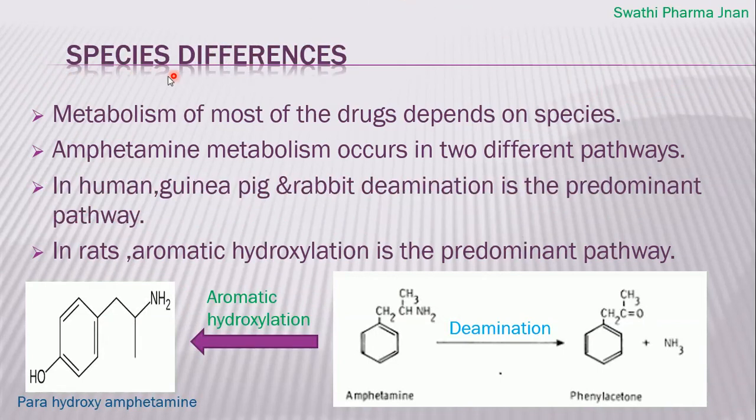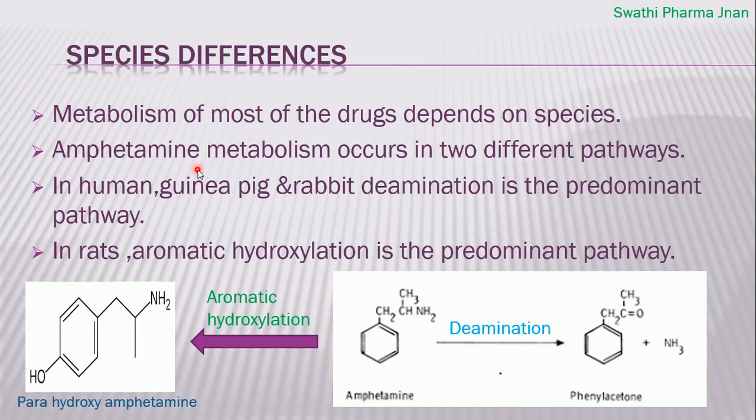Next factor which will affect the drug metabolism is species differences. A species will affect the metabolism. Metabolism of most of the drugs depends on species. So based on the species also, metabolism differs.